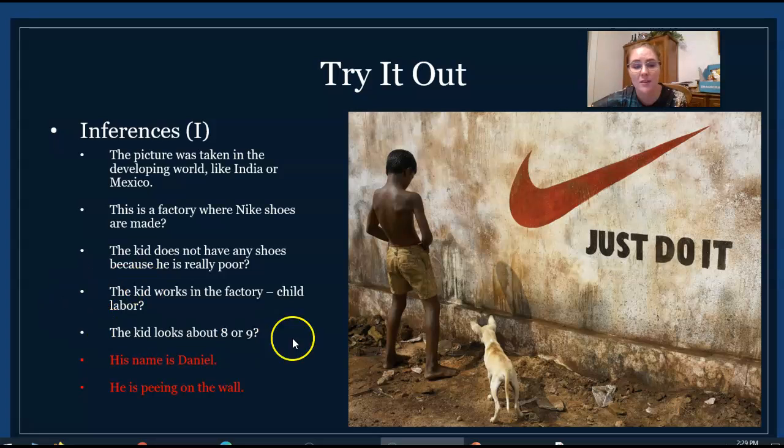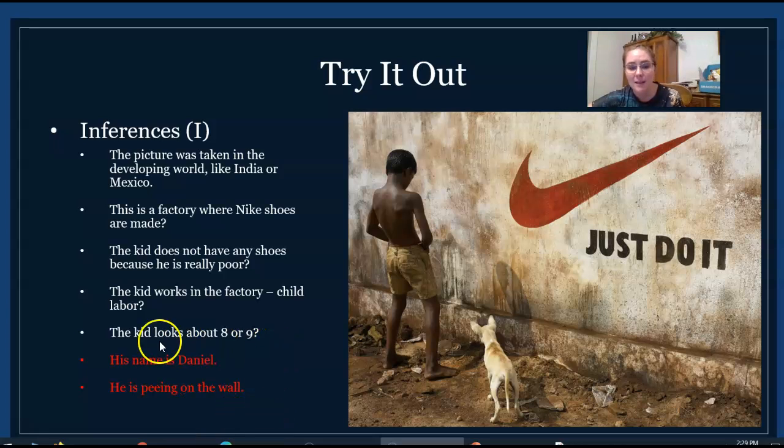Here's where the statement, the kid looks about 8 or 9, goes. And remember, I put a question mark. I'm so sorry. And then his name is Daniel. There's no way for me to know that. So, I mean, yeah, I could just randomly guess this, but I couldn't justify why I'm guessing his name is Daniel. Okay, if he had the name Daniel on his shirt, then I might say I think his name is Daniel. But he doesn't, so I can't use that as an inference because it doesn't really apply.